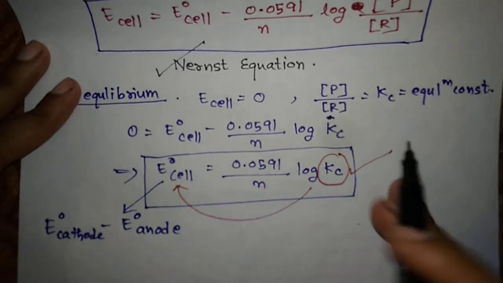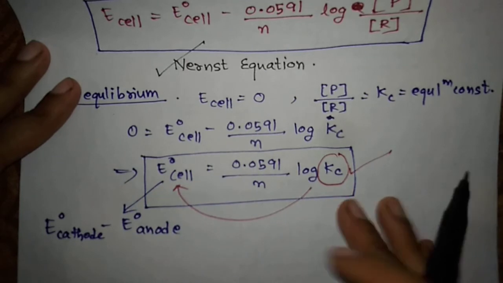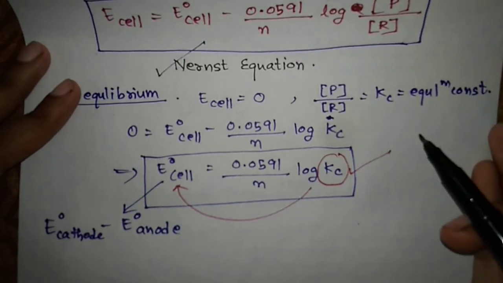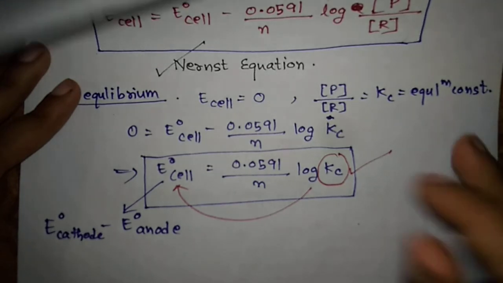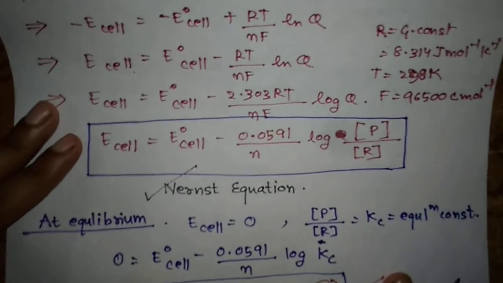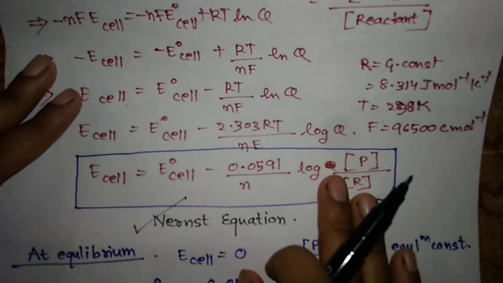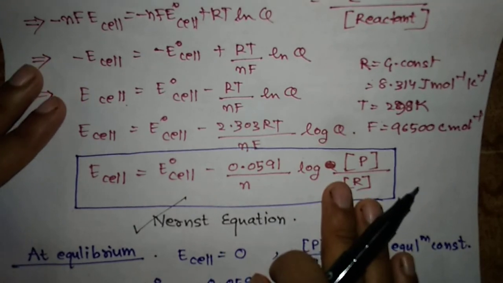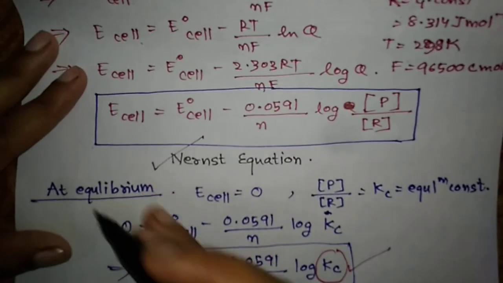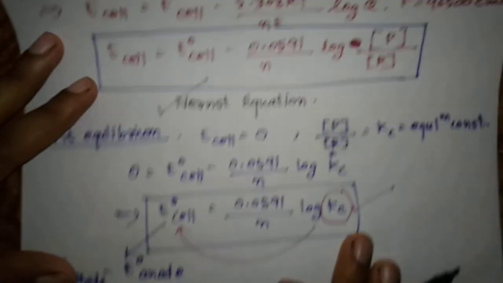So from this expression it becomes easier to find out the Kc, the equilibrium constant, okay. So this was all about the Gibbs free energy, the Nernst equation, and how this Nernst equation is important, and at equilibrium condition how we can find out the Kc value, right?